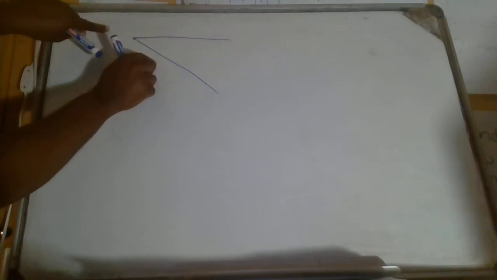A line. Okay, so you've got a point, and then that point forms a line, right? Now, if from the same point you can just draw another line, you will get something that looks like this. And then you can put a protractor here and measure from here to here how many degrees it is. Therefore, you will get a degree from here to here. And what is this? It's an angle.